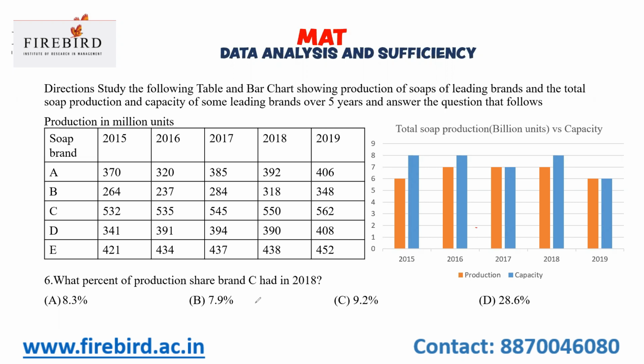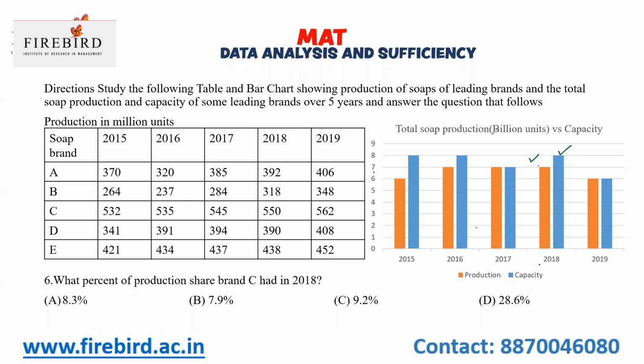Now see here, what percent of production share did brand C have in 2018? In 2018, the orange shade shows the production and the blue shade shows the capacity. What is the total production in 2018?